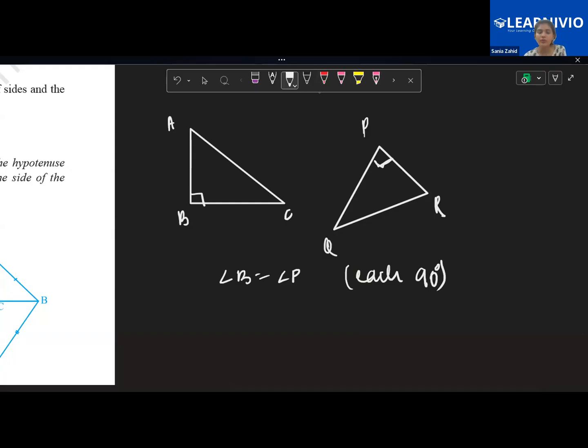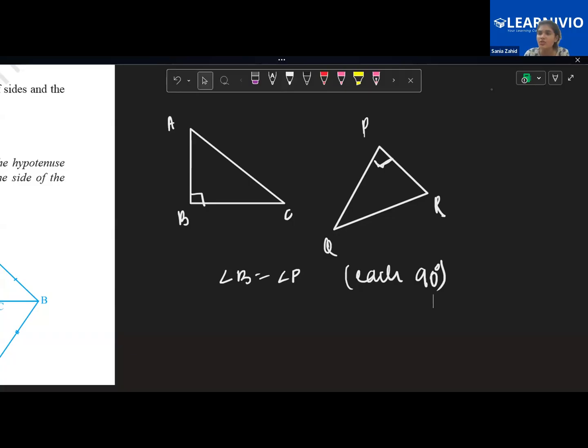So what is the hypotenuse? Which side is called hypotenuse? If I don't know the measure, how can I analyze which side is the hypotenuse? You have hypotenuse, base, and perpendicular. They are three different things.